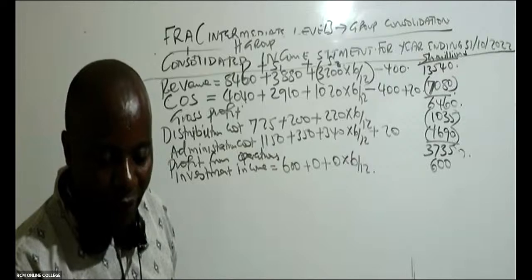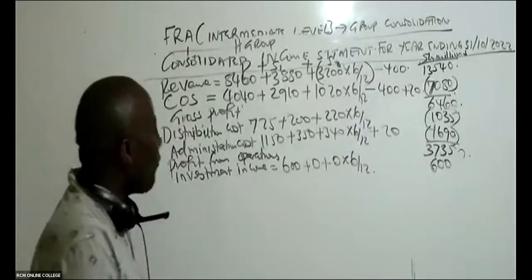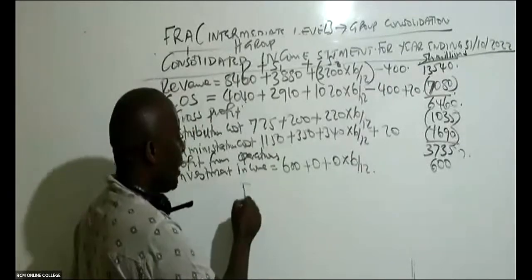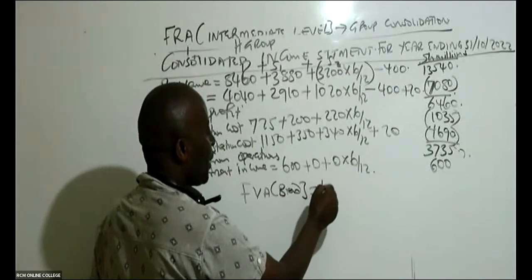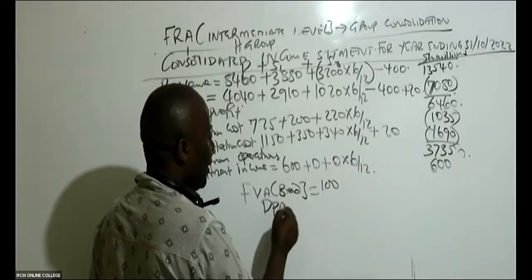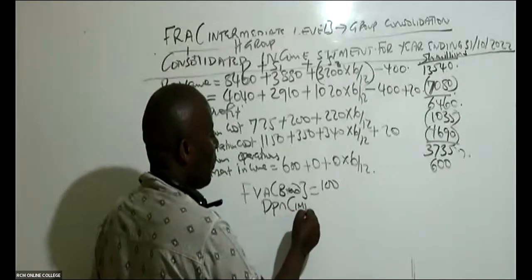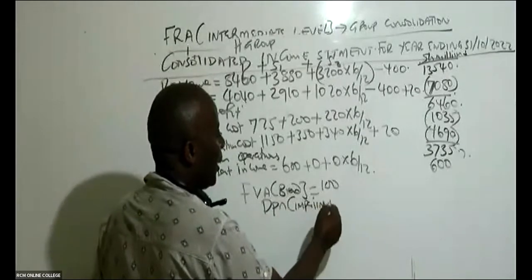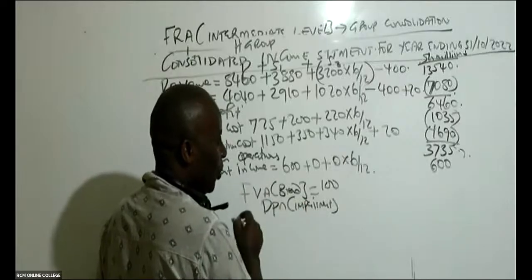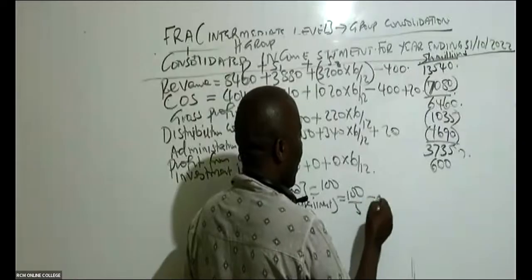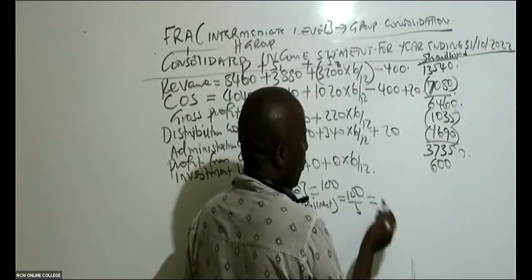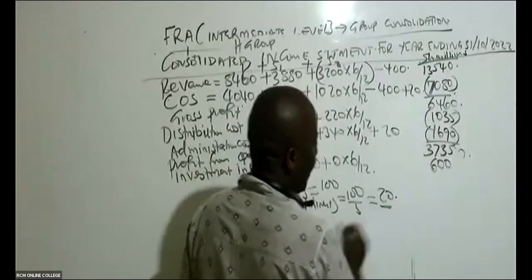How did I get the 20 for impairment? Remember, we had a fair value adjustment of brand name, which was 100. And then we said depreciation. Brand, of course, we call loss in value impairment, because brand is something you can't touch, it's an intangible asset. So it was 100 divided by 5 years. It had a remaining useful life of 5 years, which gave us 20.